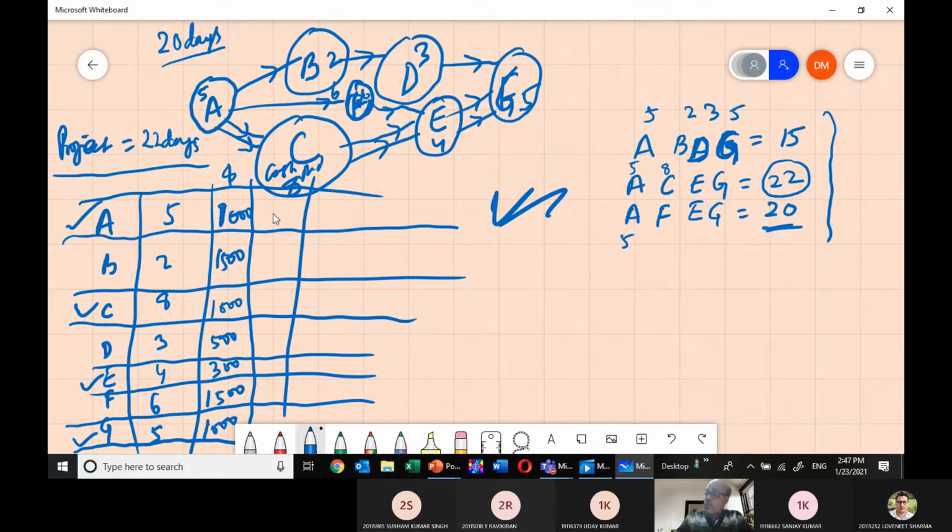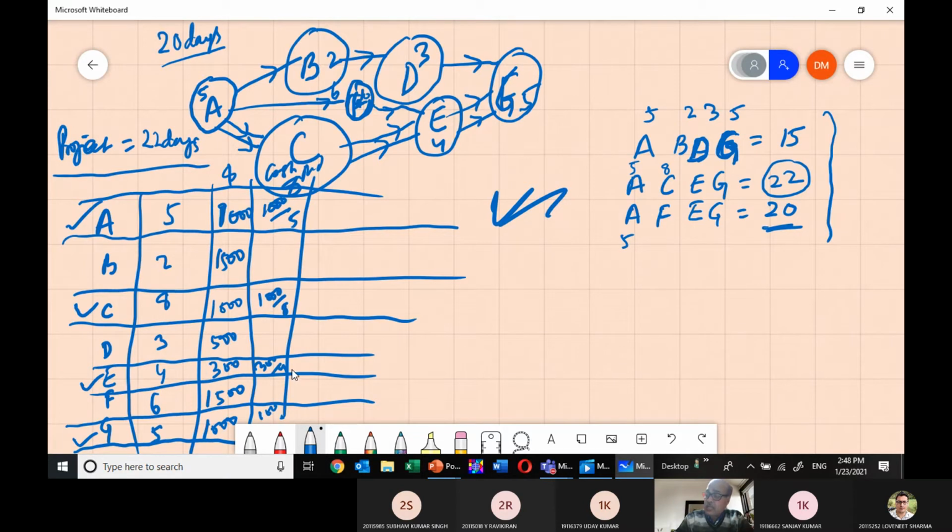So cost per day of A is 1000 by 5. Cost per day of C is 1000 by 8. Cost per day of E is 300 by 4. Am I clear? And cost per day of G is 1000 by 5. Is this clear to everyone? Yes, sir. So which one is the least? 1000 by 5, 1000 by 8. I think 1000 by 5 is more than 1000 by 8. So C is the least.